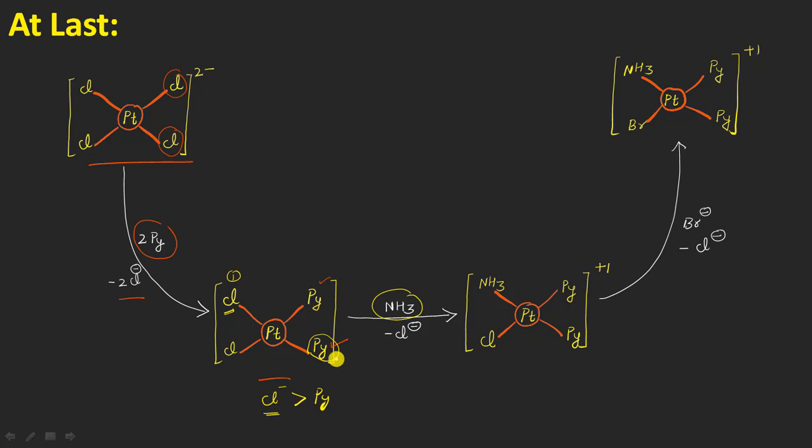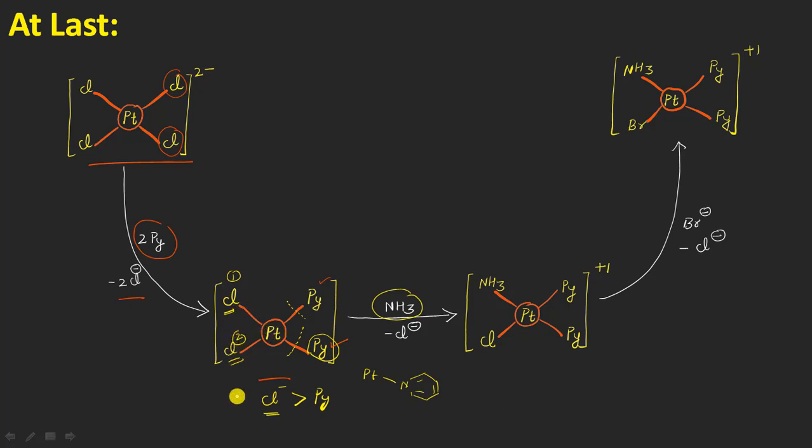And pyridine means what? We are having this platinum single bond nitrogen of the pyridine system, and the bonding is something like this. And because it is a strong bond, it won't be possible to cleave this bond here, right? And then we are left with the second option, that is this second chloride ion, and trans to this chloride ion once again is present this pyridine molecule, and the platinum and the nitrogen of this pyridine molecule will be a strong bond, and it won't be easy to cleave that bond here, right? So what will happen is that, as compared to platinum and the nitrogen, the platinum chloro bond is much weaker and more labile.